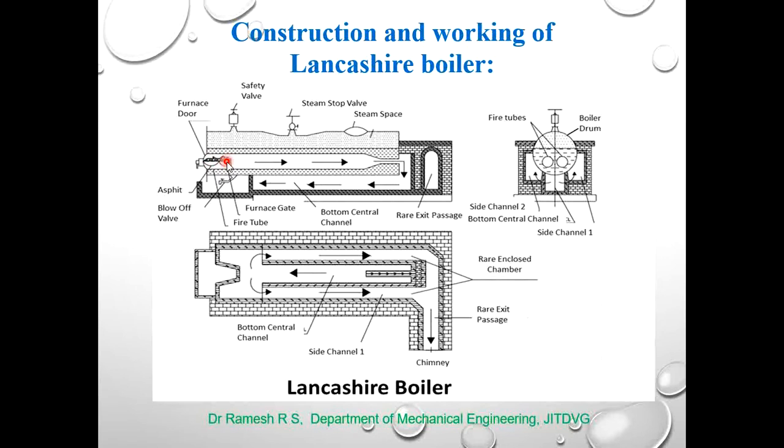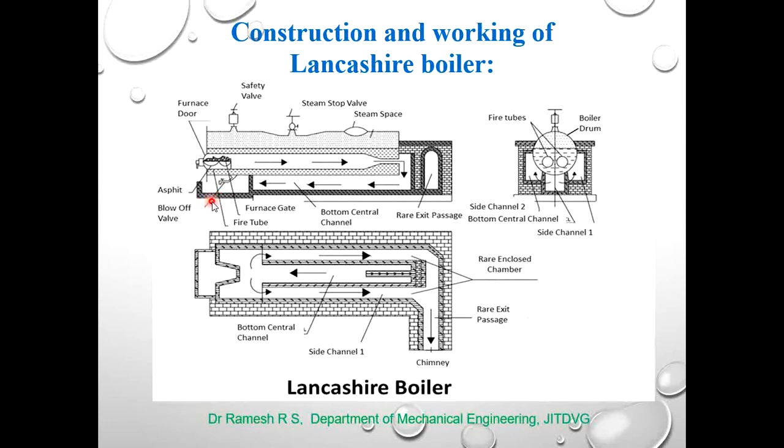Furnace grates are the metallic plates over which the combustion of the fuel takes place. The ash pit is provided here to collect the ash as and when the combustion process takes place. The blow-off valve is used to remove any impurities from the boiler cell.